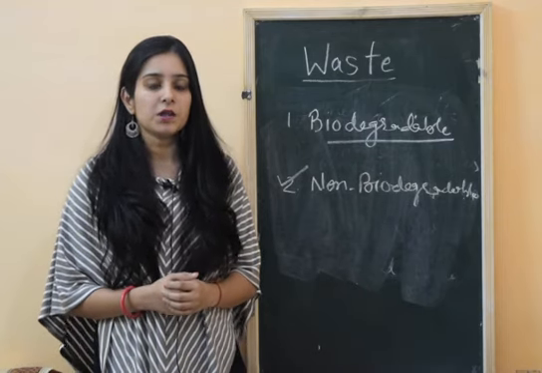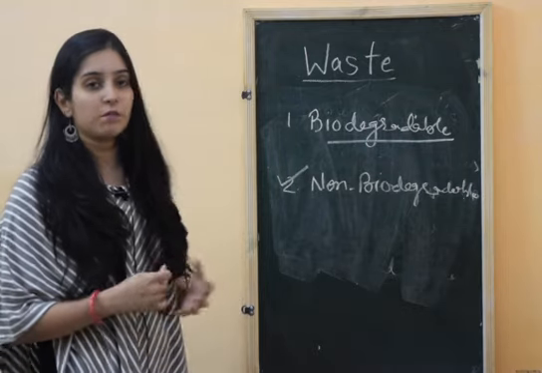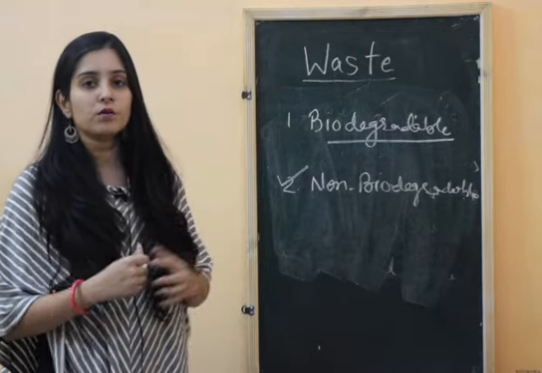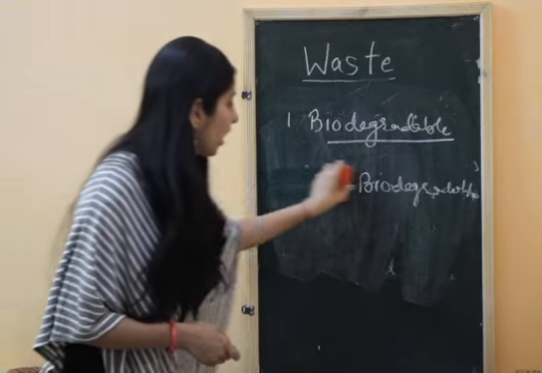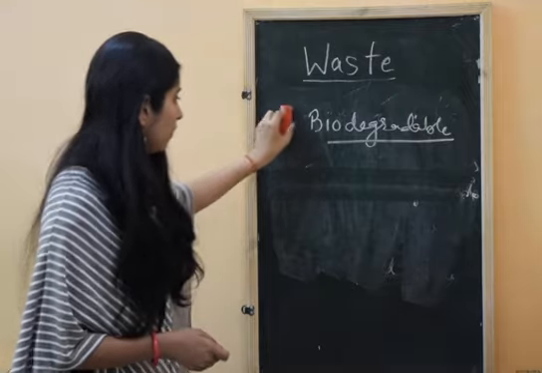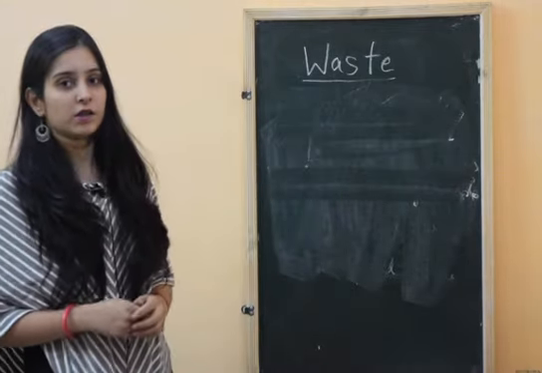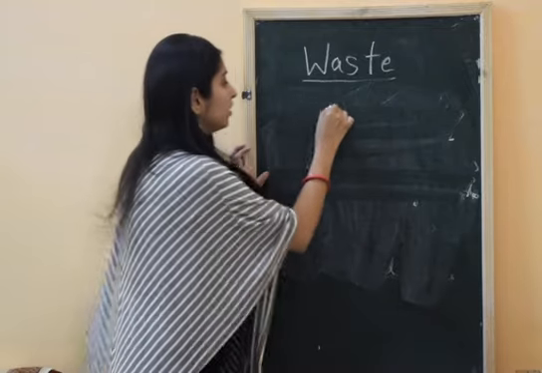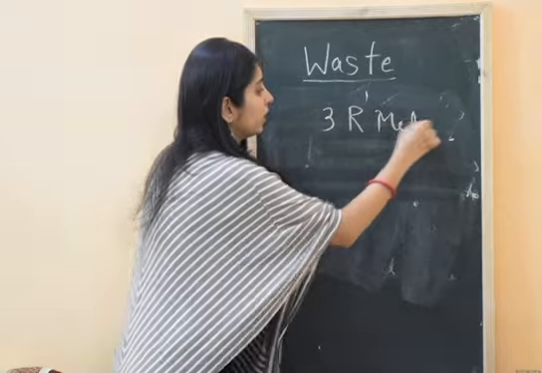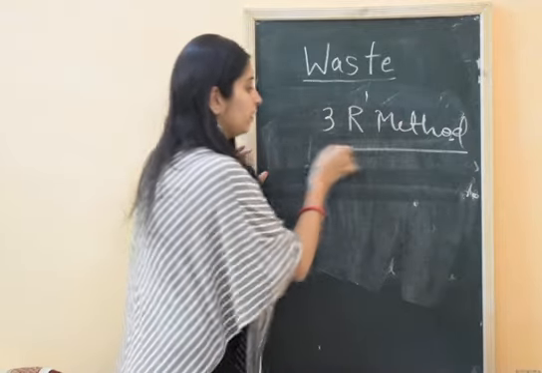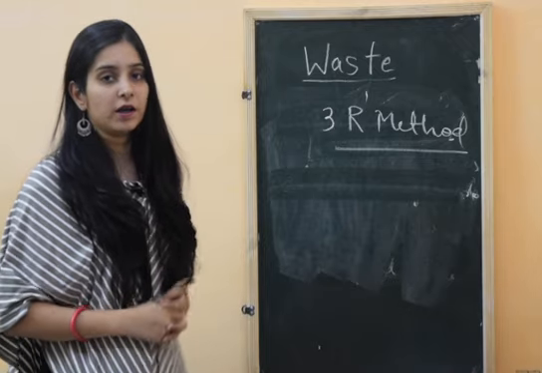Now some strategies are also used for prevention and reduction of waste material. That process is called the 3R process. By this method we can reduce the generation of solid waste. This is called the 3R method, in which we prevent the generation of waste.